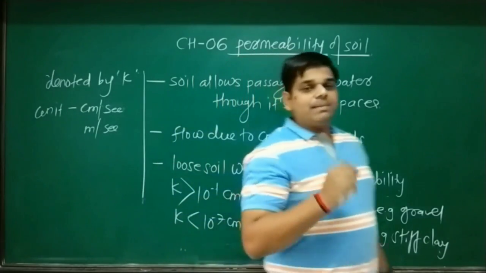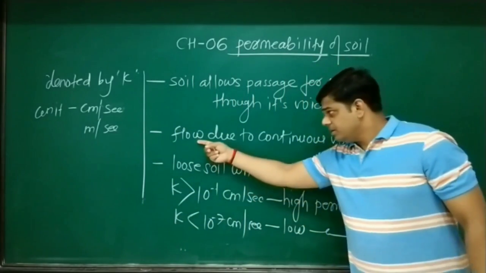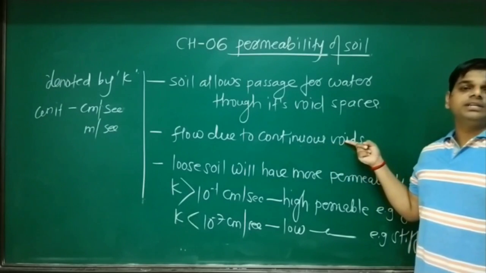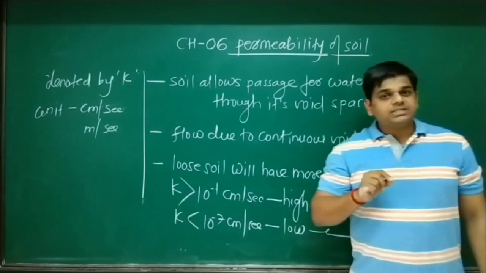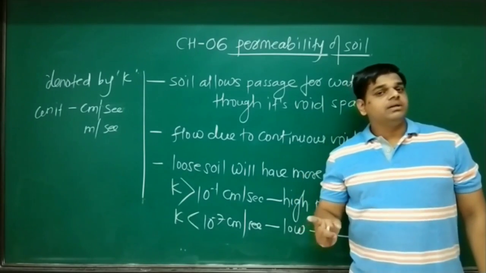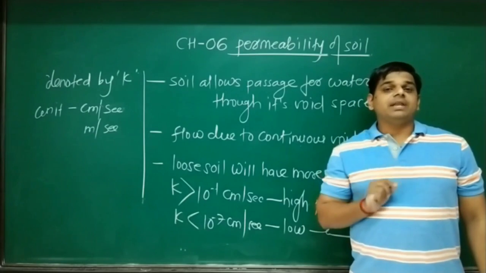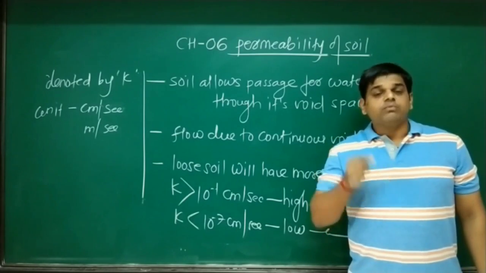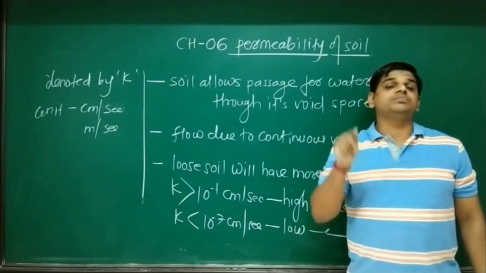So in permeability, flow is due to continuous voids in a soil. If voids are not available, then there is no space available for water to flow through it. Means for flow, voids must be there.